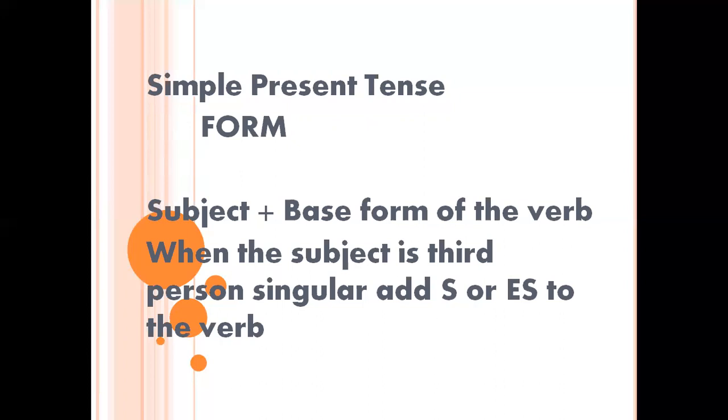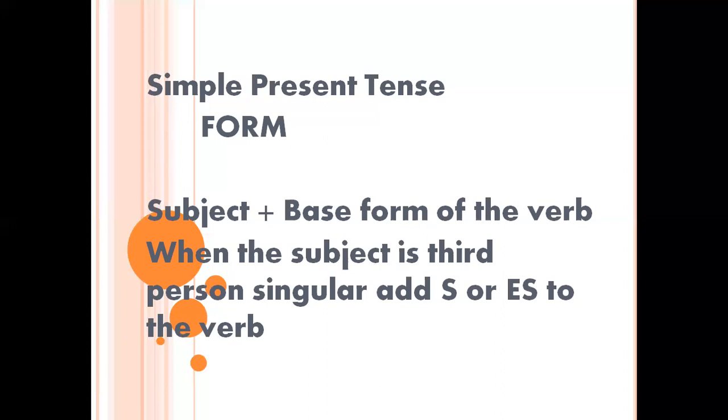For example, write, talk, listen, sleep, eat, drink. All these are the base form of the verbs. There are no additions. For example, we are not saying writing, we are not saying talking, we are not saying talked. So base form means no ed forms, no en forms, no ing forms. The base form, for example, walk, talk, listen. So in simple present tense, the format is always like this: subject plus base form of the verb.